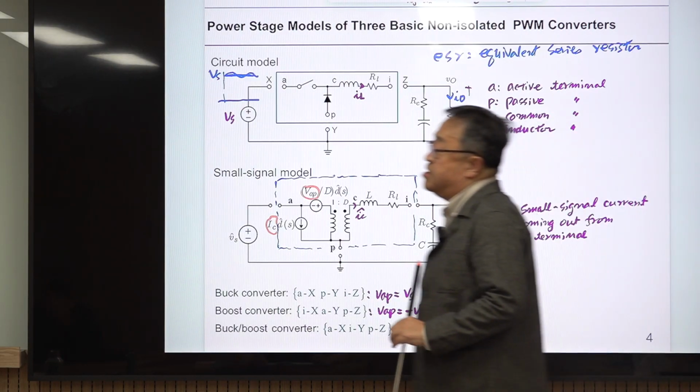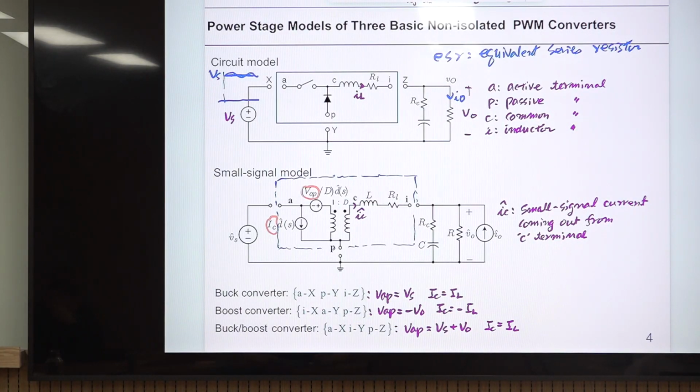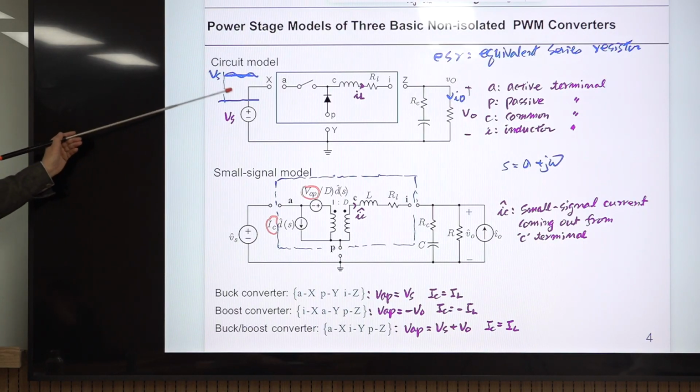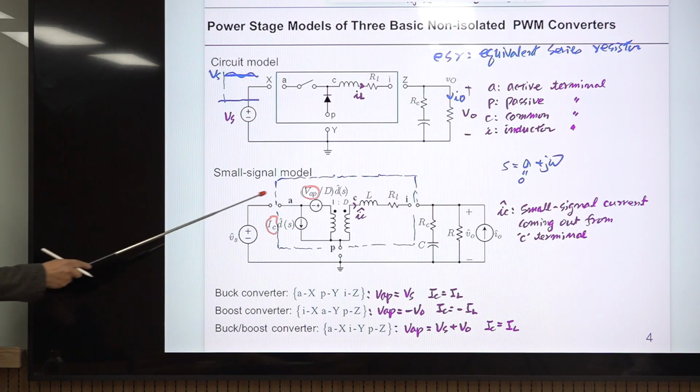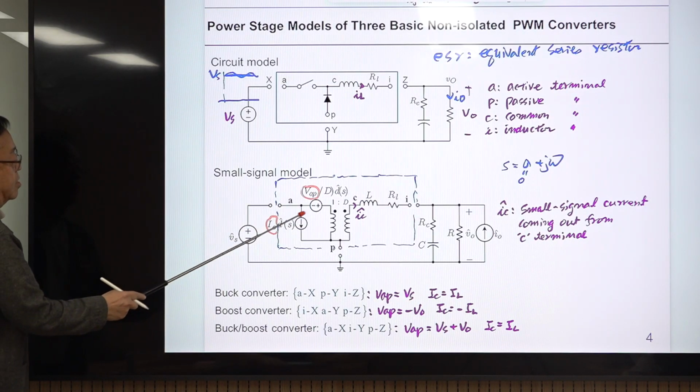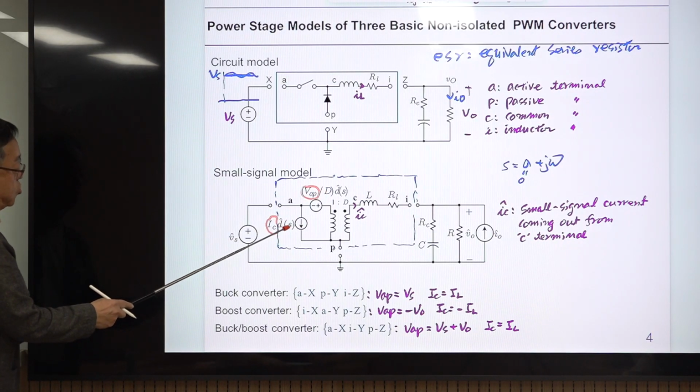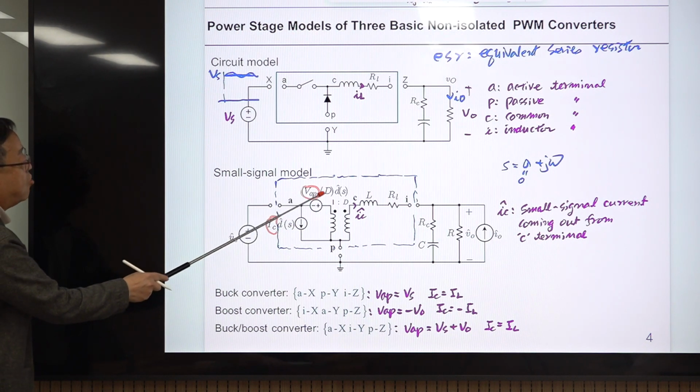S represents sigma plus j omega. In general S is sigma plus j omega, but if we are interested in only this type of sinusoidal variation, sigma is 0. So there is only a sinusoidal component. This is the S domain expression of the duty ratio change, and this is the coefficient.